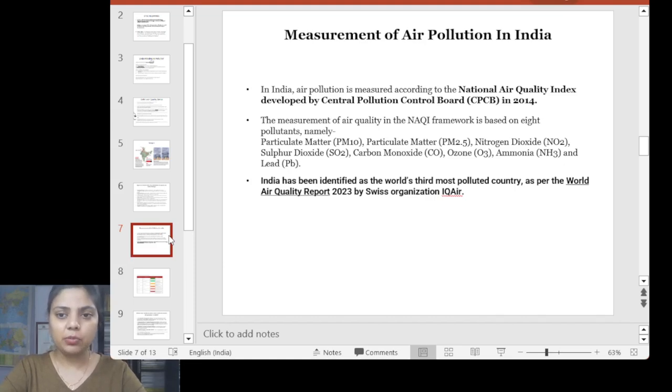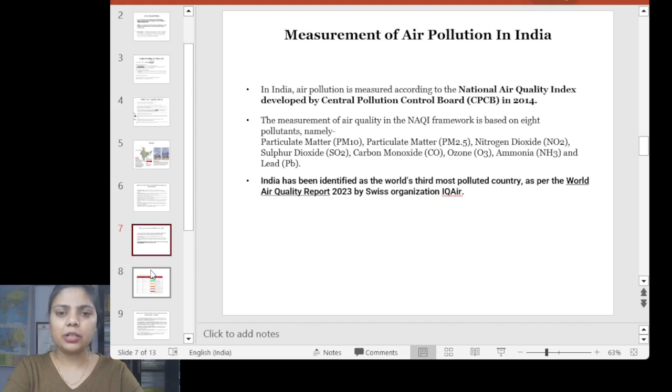And there is one more report, the World Air Quality Report 2023, which is prepared by a Swiss organization. It's a non-profit organization which has prepared this, and according to them, India has been identified as the world's third most polluted country. So this is the kind of measurement which we have in India.